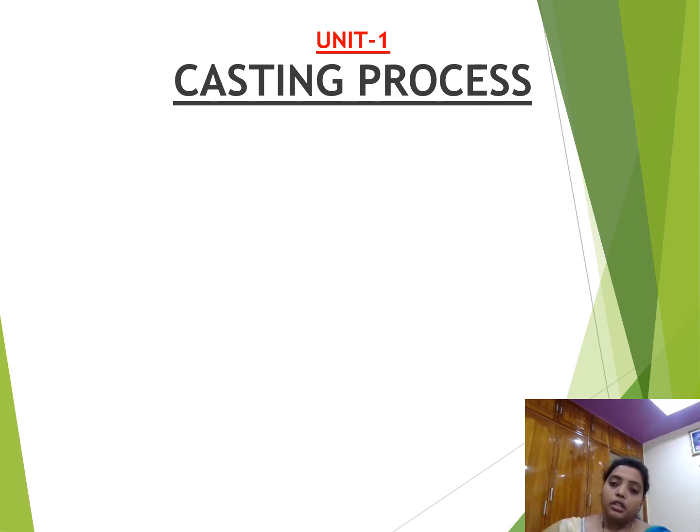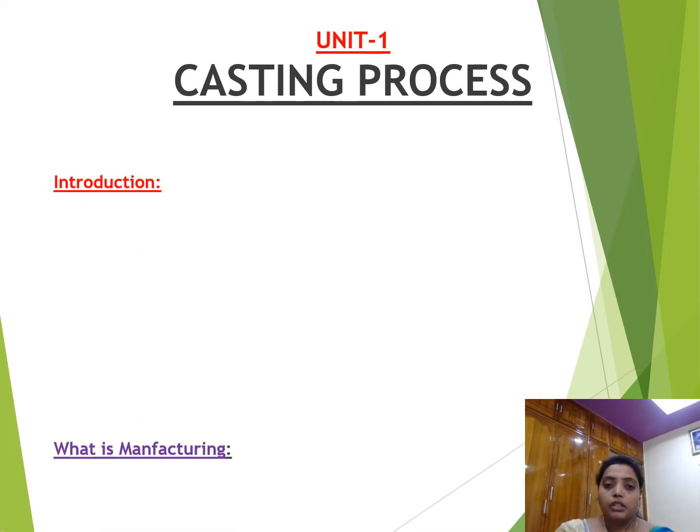Casting means, as I already told you, a technique used for manufacturing products in the manufacturing industry. Let us see one by one on entering into unit 1. First of all, here we can see from the starting onwards what is meant by manufacturing process and how many types there are, flow chart, etc. Everything we will see, and later we will enter into the main part. Okay, now let us see the introduction.